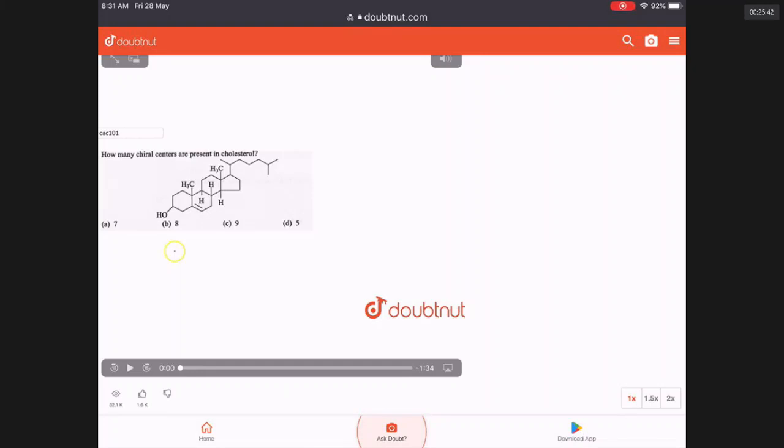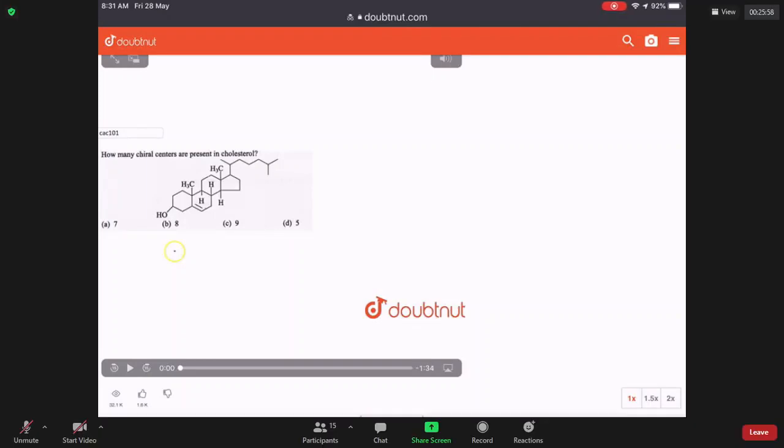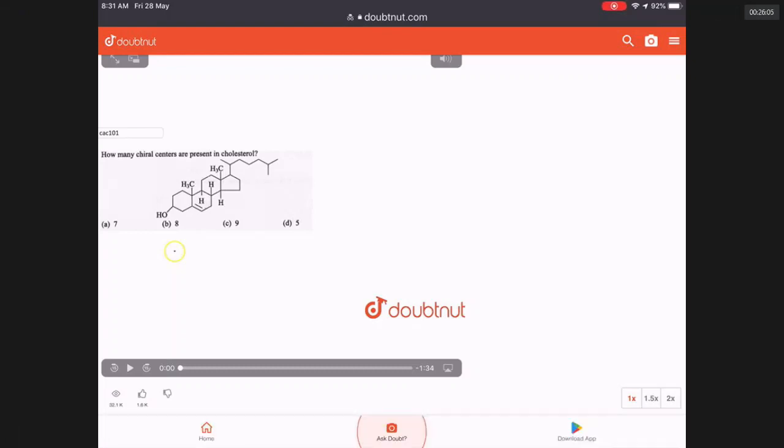You should carefully see how many chiral carbons are there, and you should identify the carbon which has OH and also has a hydrogen. One side it has a ring that contains a CH3 and a long chain. Another side it has a chain that has a double bond. Notice that the carbon which is attached to OH is chiral. Also the carbon which is attached to CH3 is chiral. Like that you have to carefully study and you will see that it has 8 chiral carbons. Let us see what answer they give.